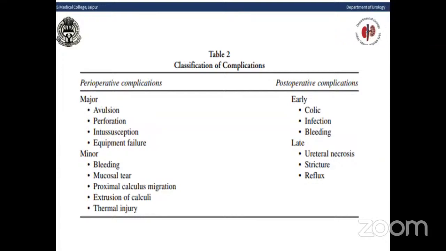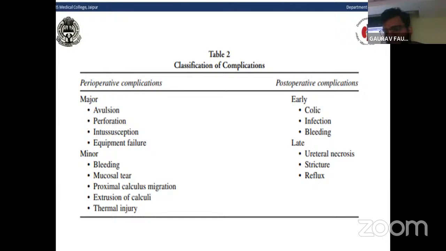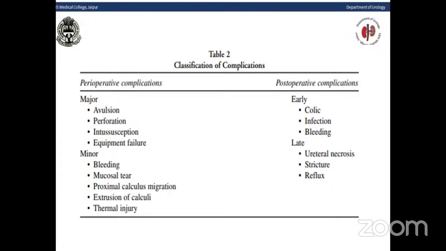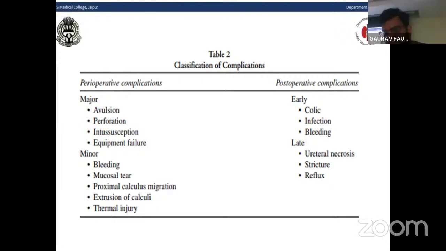In early complication, there may be ureteric colic, which is caused either by post-operative edema, blood clots, infection in the post-operative period, and bleeding. In late complication, there may be ureteral necrosis, ureteral stricture, reflux of the ureterovesical junction.